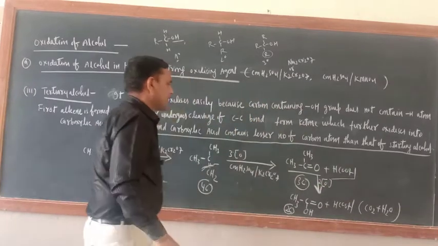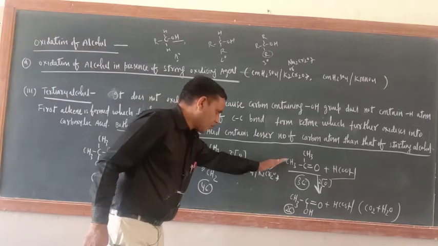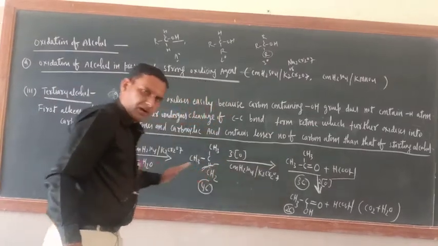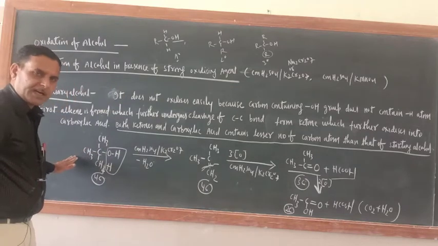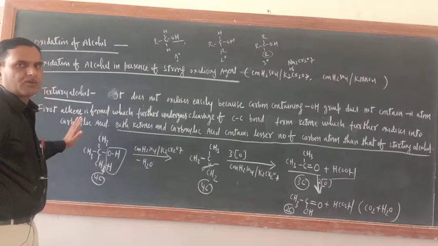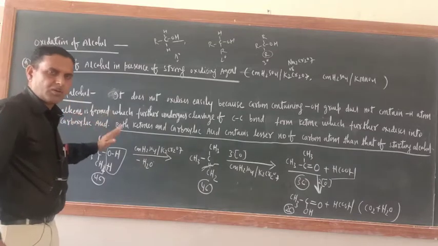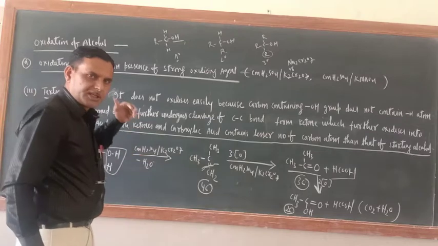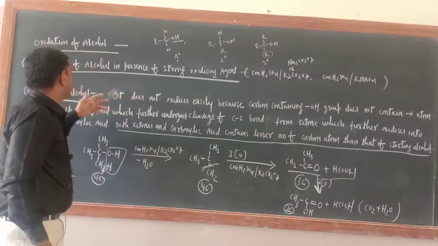Remember this one. So in this way, whatever ketone and carboxylic acid is formed, they contain a lesser number of carbon atoms than the tertiary alcohol. In this way the oxidation of alcohol in the presence of a strong oxidizing agent is completed.